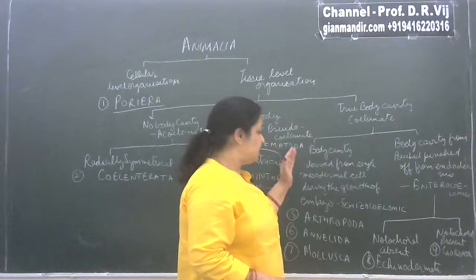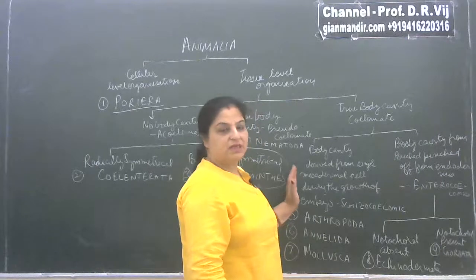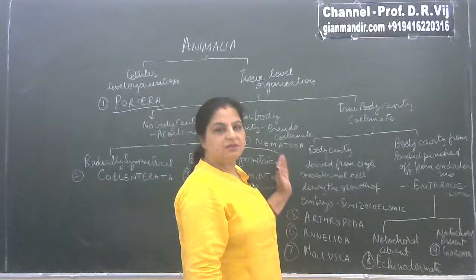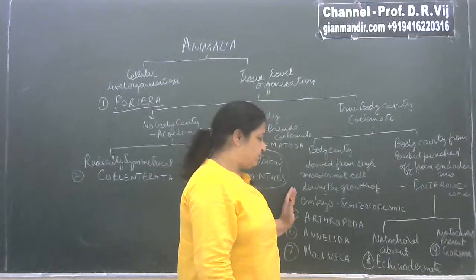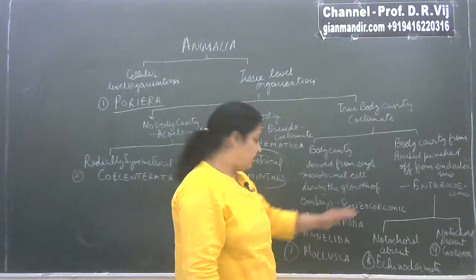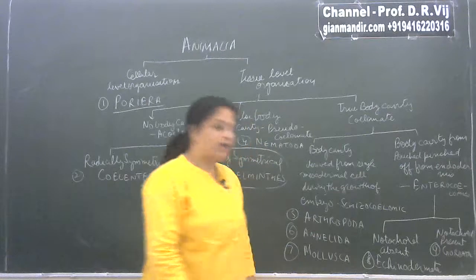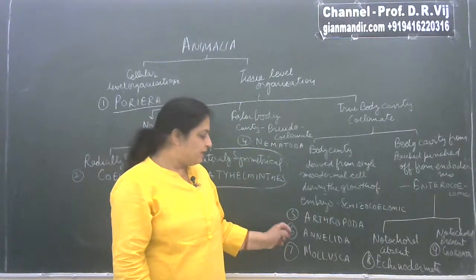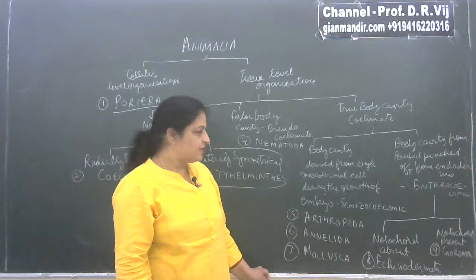So here you can see, if the body cavity is derived from a single mesodermal cell during the growth of the embryo, then these organisms are known as schizocoelomic. And in this category we have 3 phyla, Annelida, Arthropoda and Mollusca.